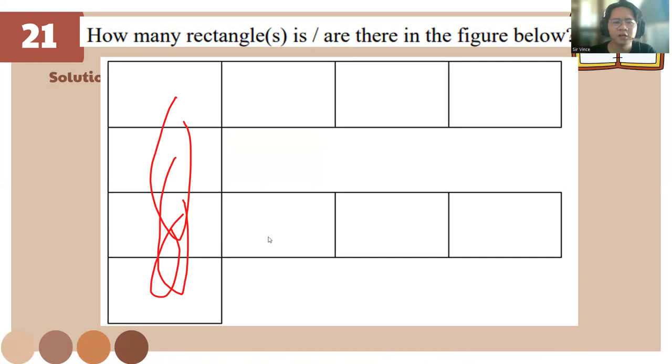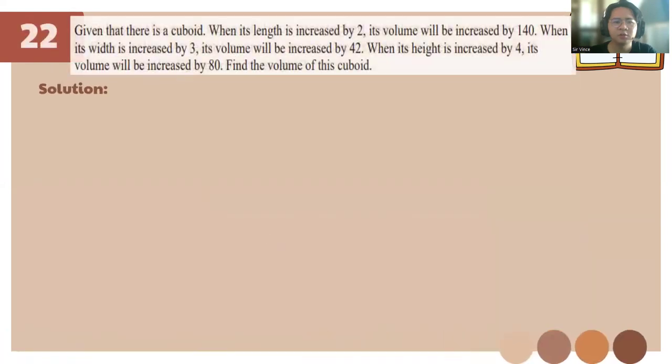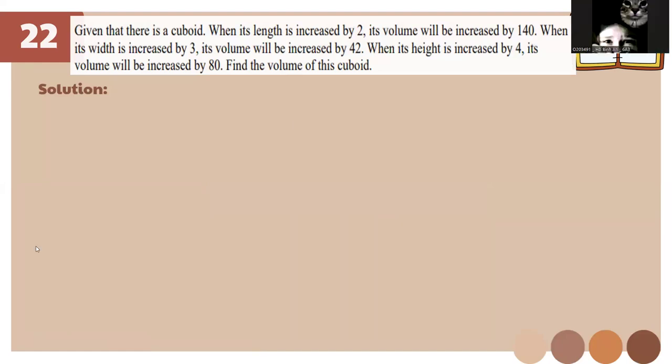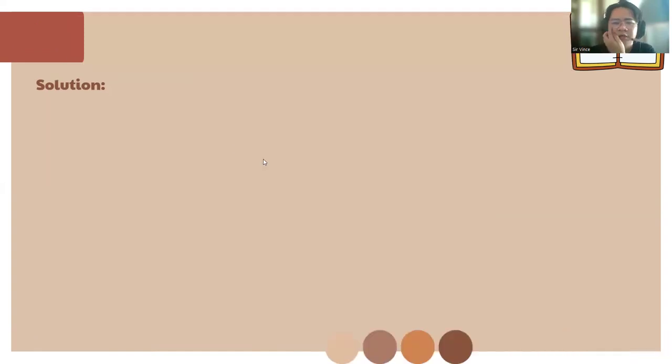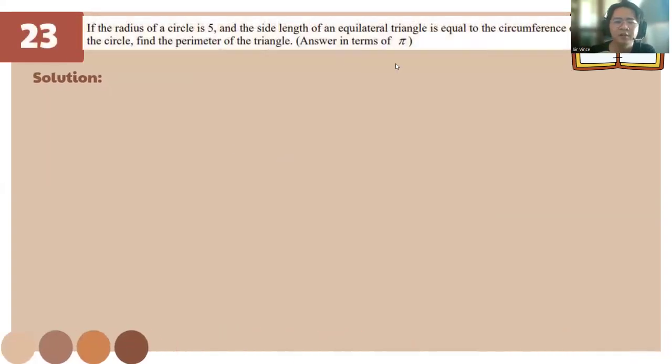So for this one, number 22, use the square root method, okay? A faster way rather than solving it manually. This one, you can use the word pi when answering, okay? But be careful if the question says just answer in terms of pi.